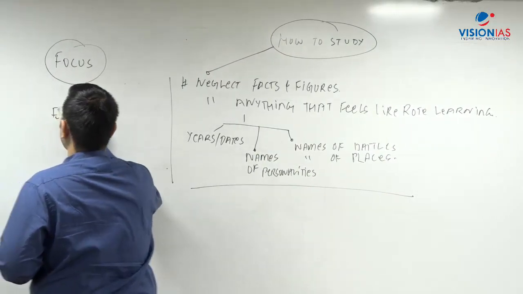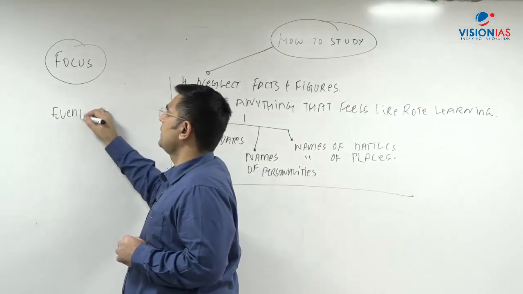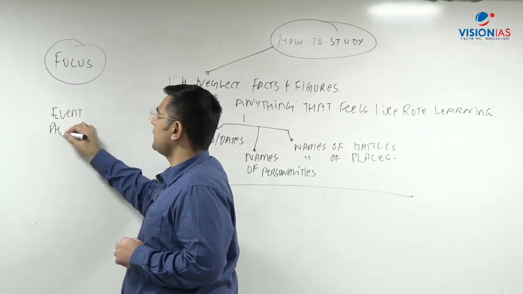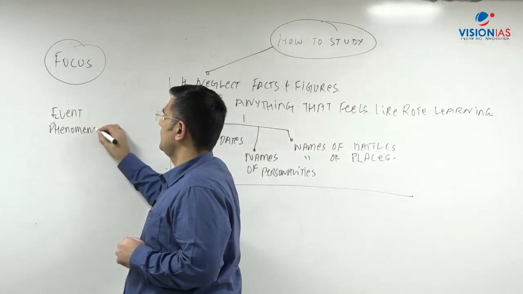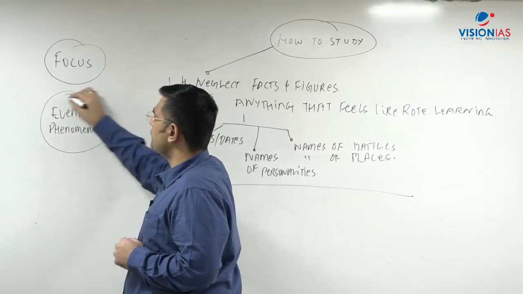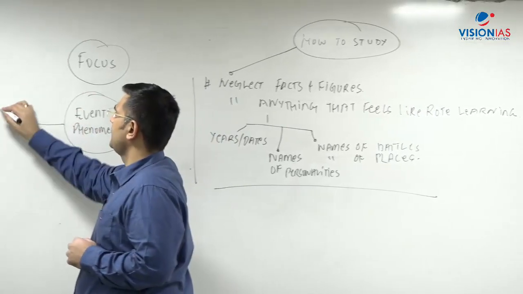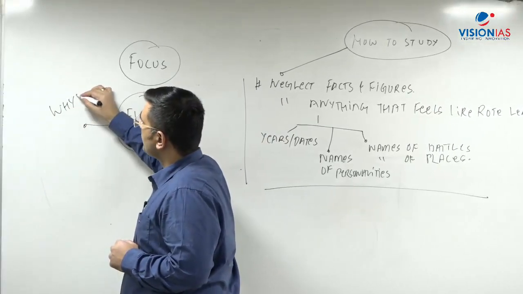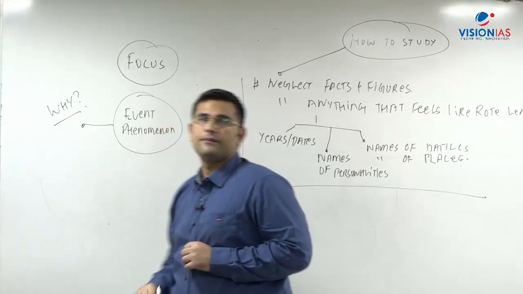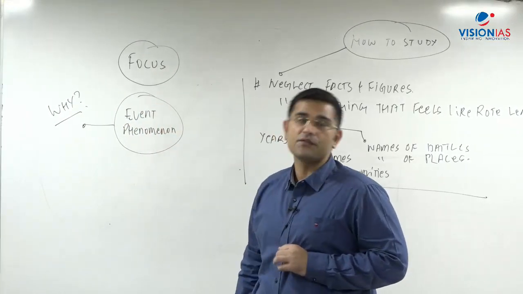If this is an event which you are studying, event or phenomenon, whatever you are studying, then the focus should be solely on this aspect. What were the reasons that particular event happened? Why? What were the reasons?